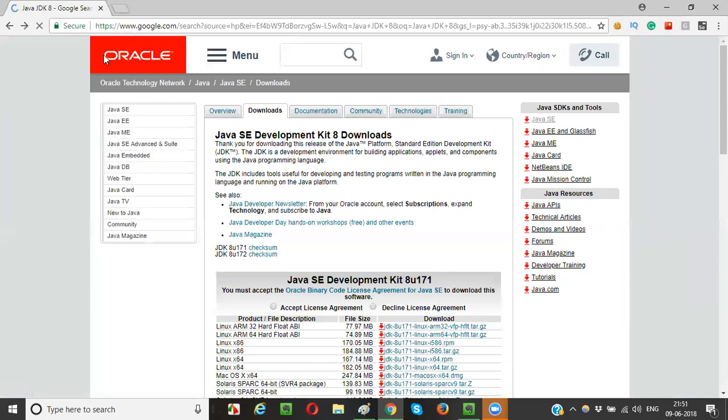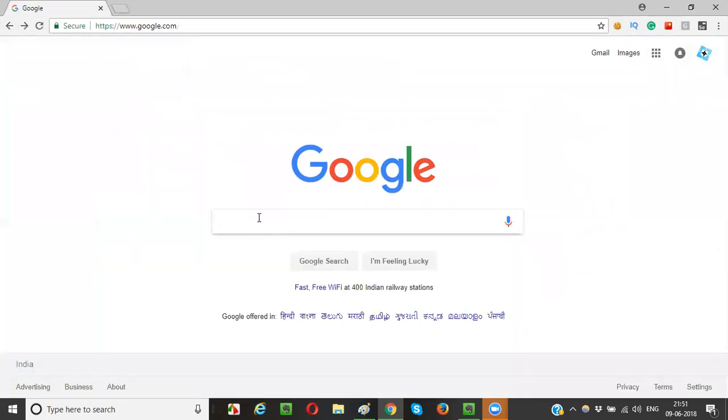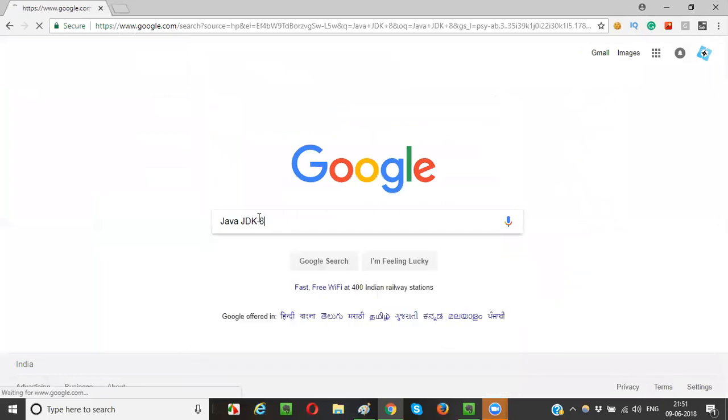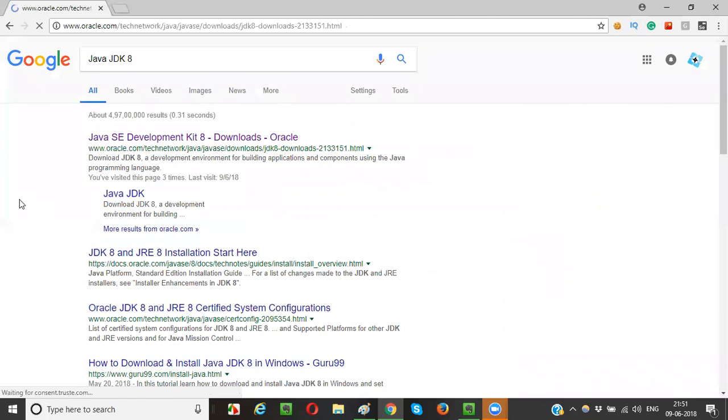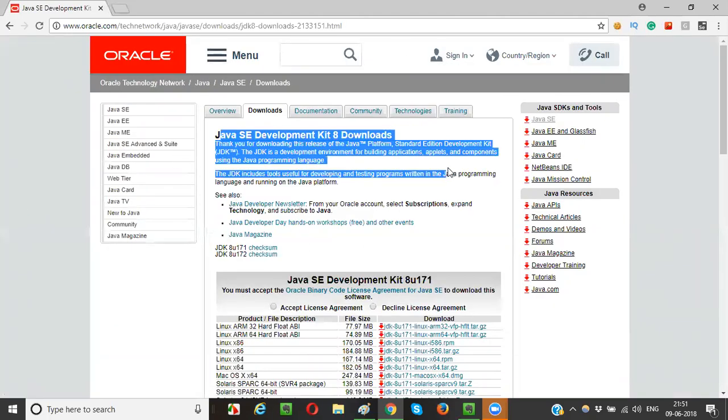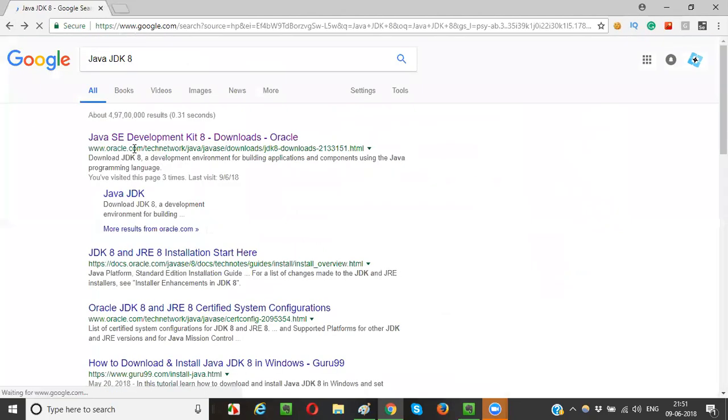So what I'm doing here, guys, first I need to search. Simply search for Java JDK 8 and click here. First link, just click the first link in the search results. The first link is nothing but this one, guys. Java SE Development Kit 8 Downloads, Oracle.